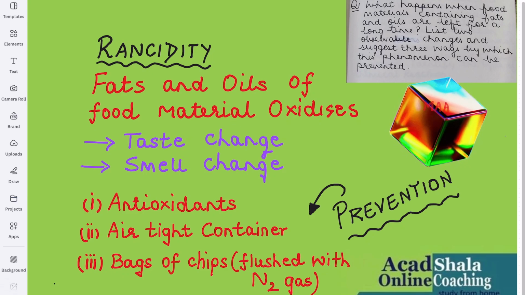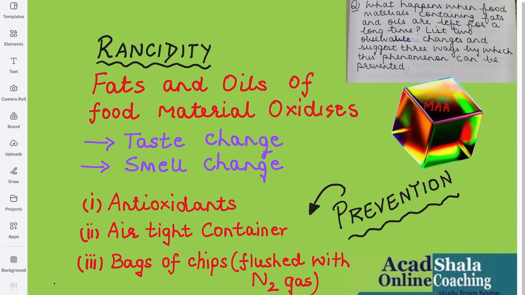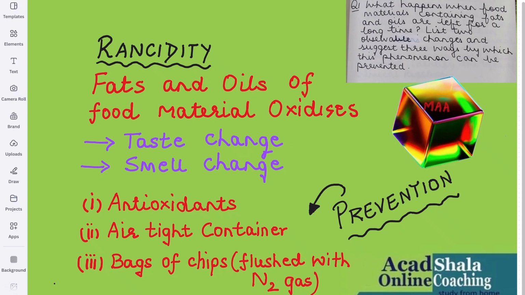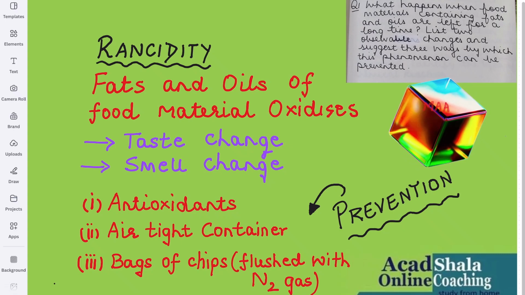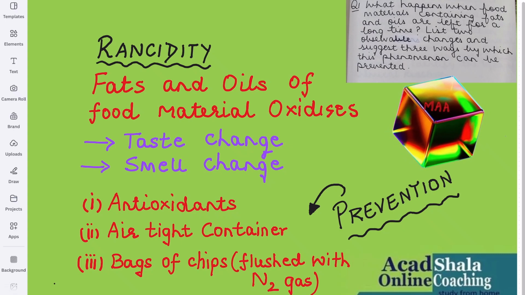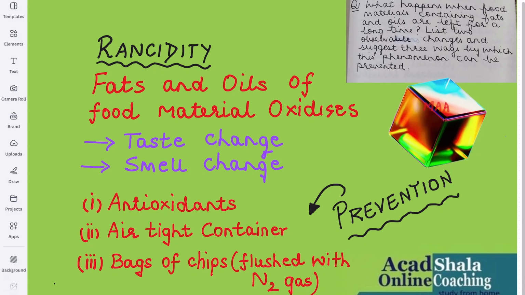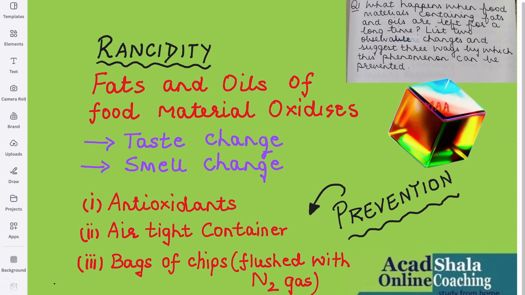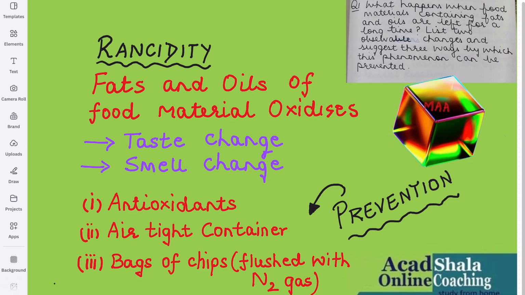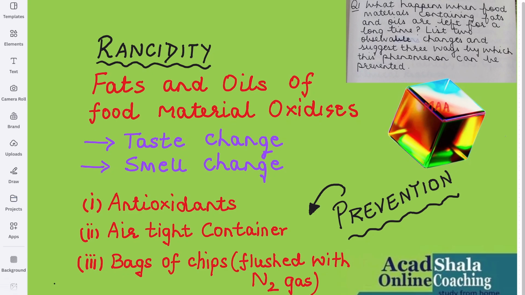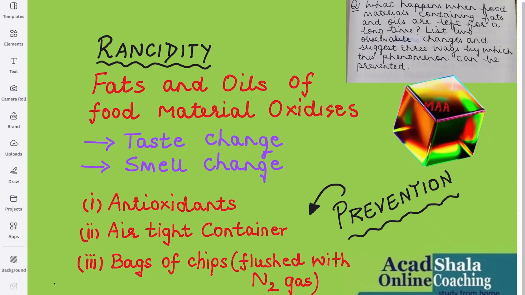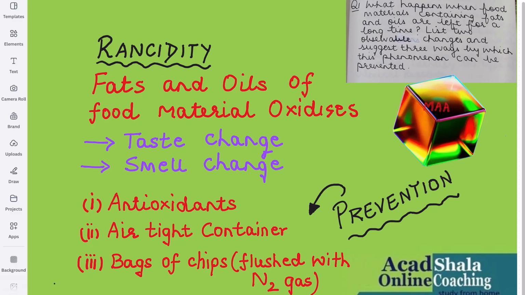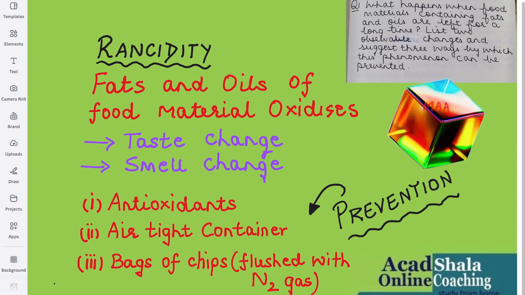Now, in the question, it says list two observable changes. That means there is a change in taste and there is a change in smell also. The last part of the question says suggest three ways by which this phenomenon can be prevented. So, three suggested preventions are antioxidants, airtight containers, or we can flush nitrogen gas in the bags of chips. So these three are the preventions which we can take.